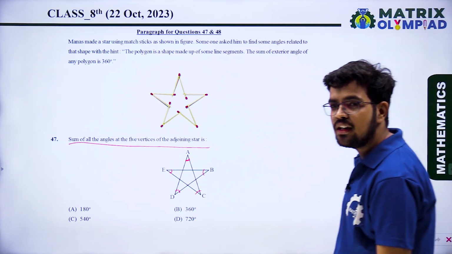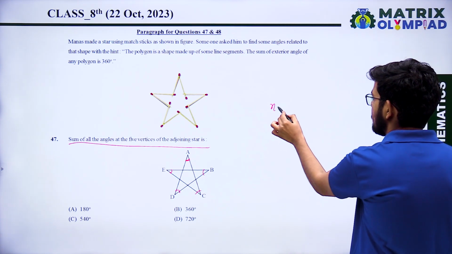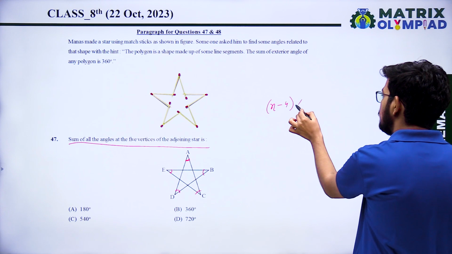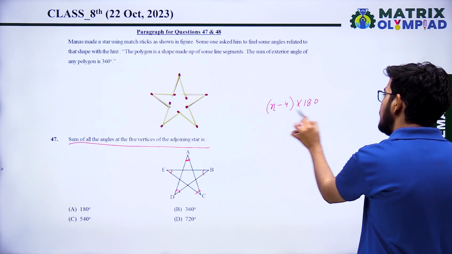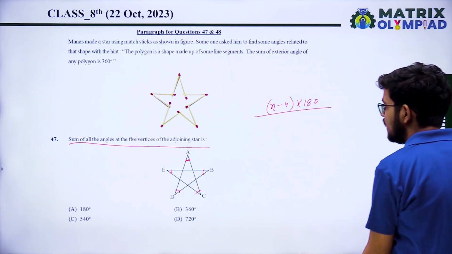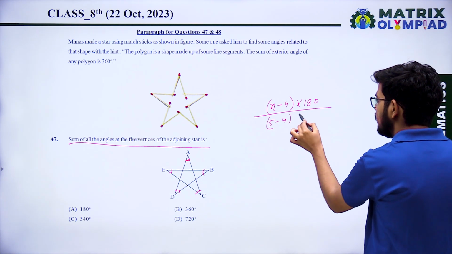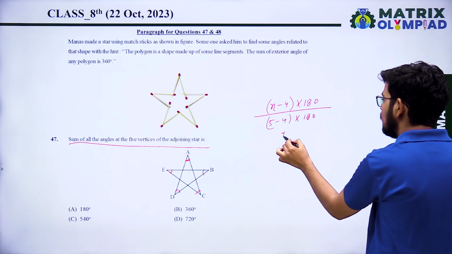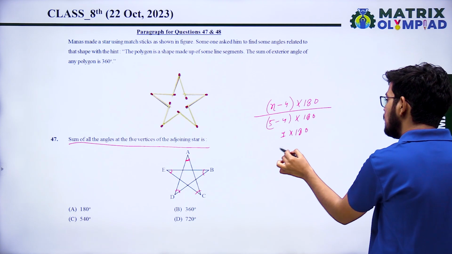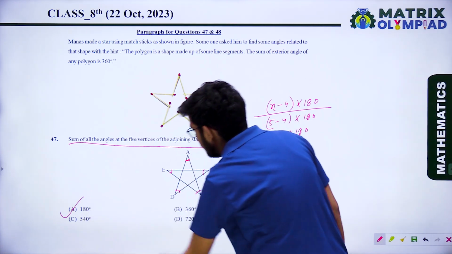So here we have a direct formula, that is (n minus 4) into 180, where n is the number of sides, if this type of shape is there. So the formula, when you put n equal to 5, is (5 minus 4) into 180, that is 1 into 180, equal to 180 degrees. So your correct answer is 180 degrees.